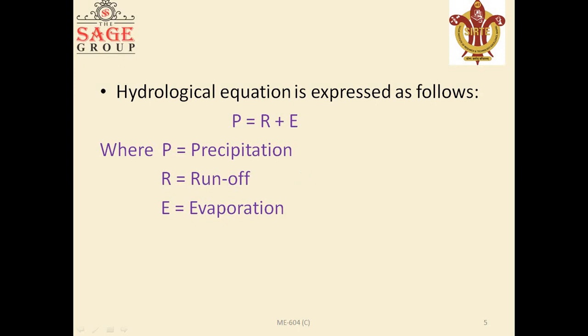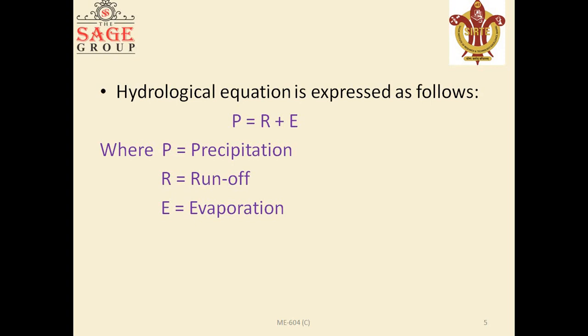The next one is runoff. There are two terms, runoff and surface runoff. Runoff and surface runoff are two different terms and should not be confused. Runoff includes all the water flowing in the stream channel at any given section, while the surface runoff includes all the water that reaches the stream channel without first percolating down to the water table. This is the main difference between surface runoff and runoff.